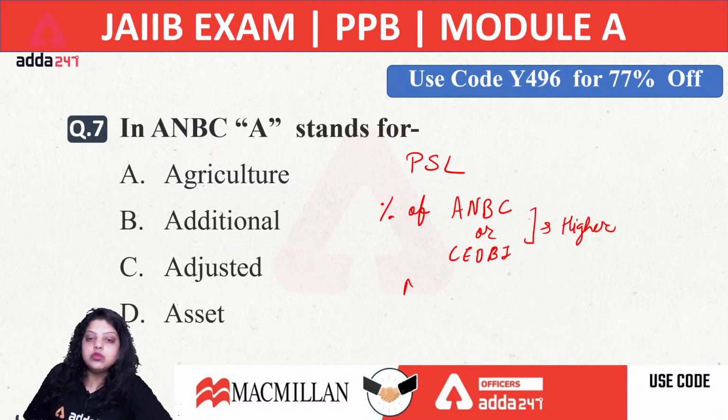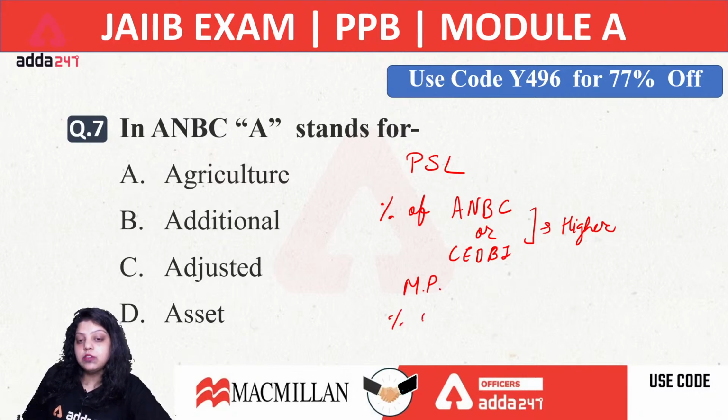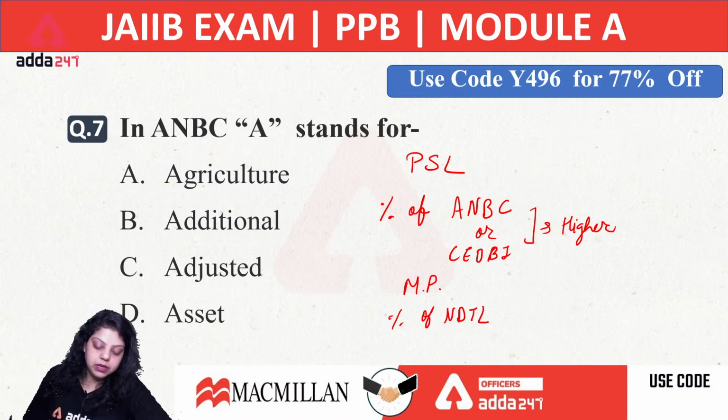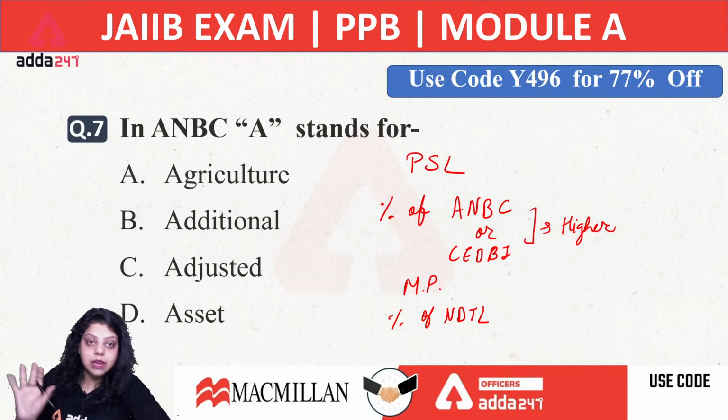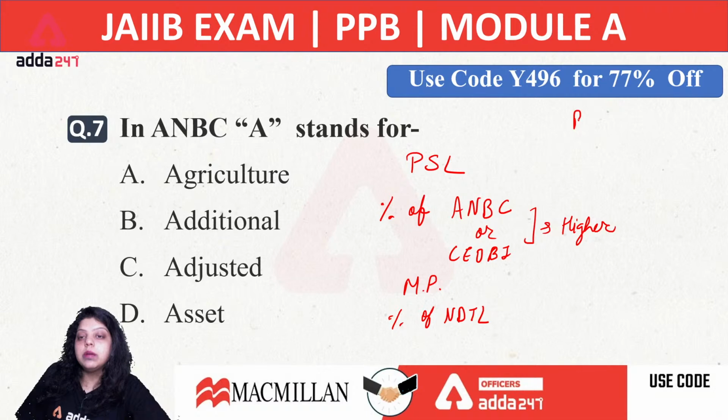But when it comes to monetary policy, when you have to maintain the reserves, the percentage of NDTL will be maintained. So when we are talking about PSL, the ANBC target will be maintained. When we are talking about monetary policy, the NDTL target will be maintained. And when we are talking about Basel norms, the percentage of risk weightage asset will be maintained.